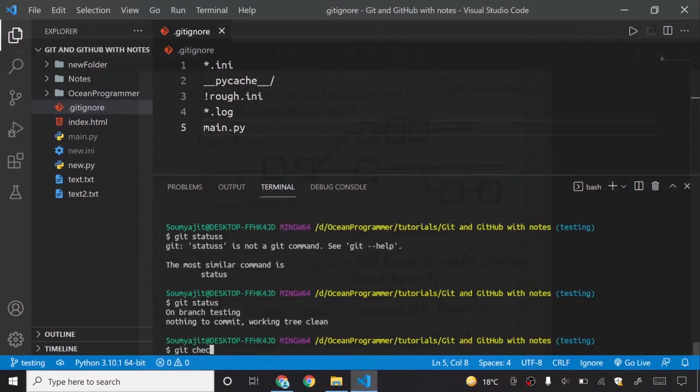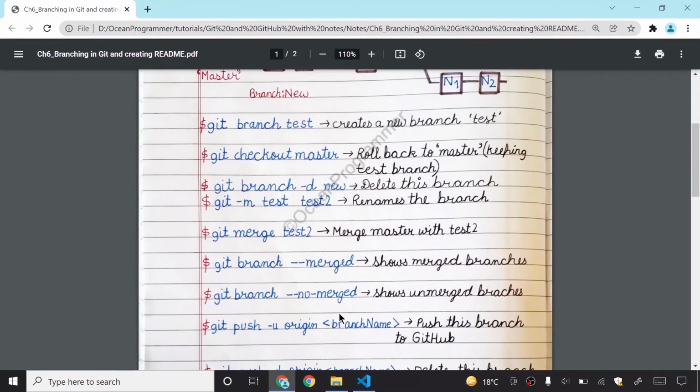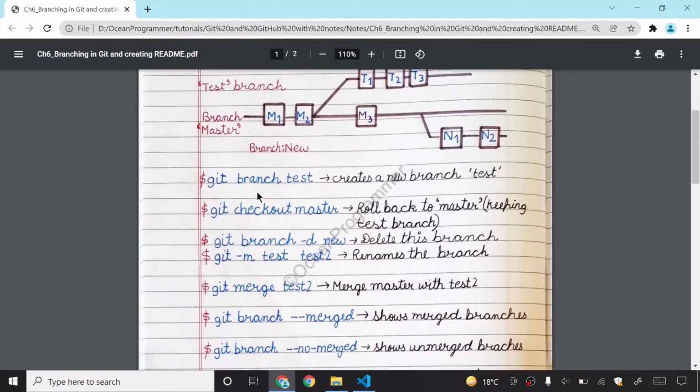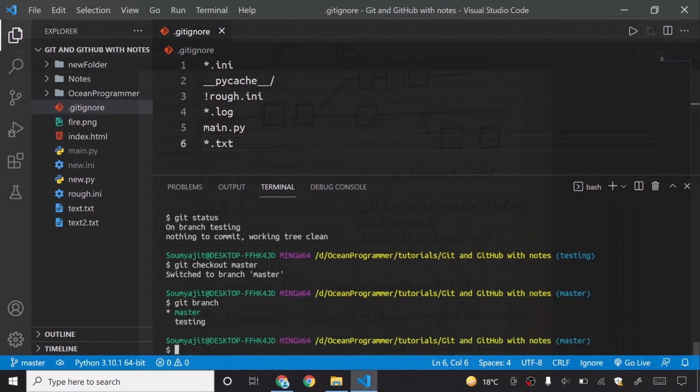If I want to move back to my branch master, I will say git checkout master. The checkout command is used to move back to the previous version. Previous version, I mean another branch. I have written the notes also somewhere. Git checkout master, you see, rolls back to master keeping the test branch. It won't delete my testing branch. If I say git branch, it is showing me that there are two branches present. How will I know which branch I am in? I am in master, so it is showing me a star. When I am in testing and I fire the git branch command, it will show me a star before the testing branch. It is not like I can only create two branches. I can also make multiple branches.